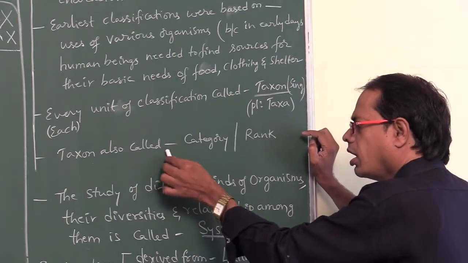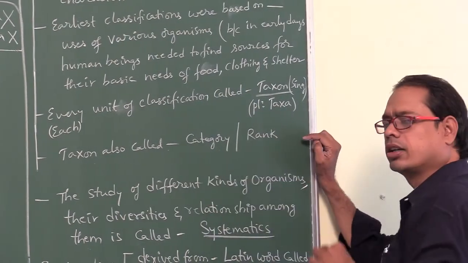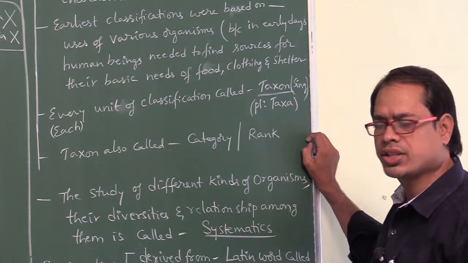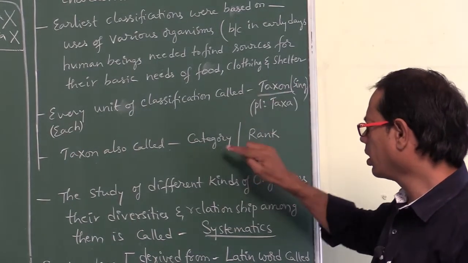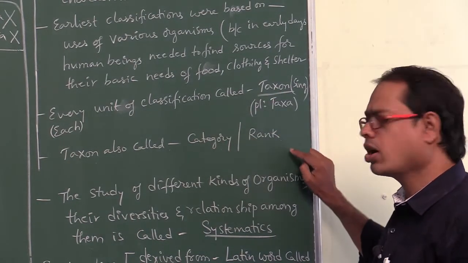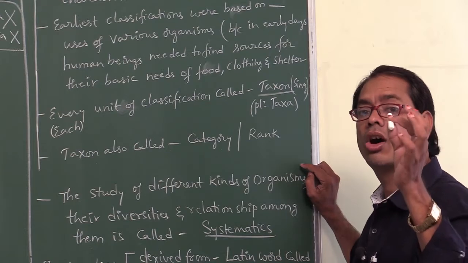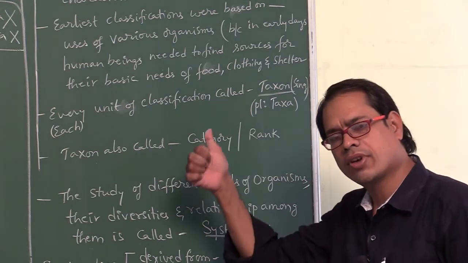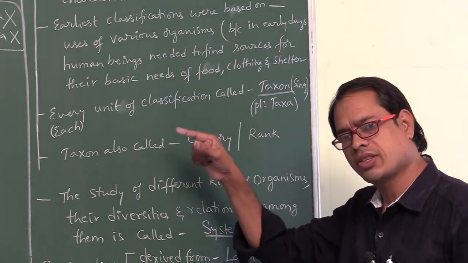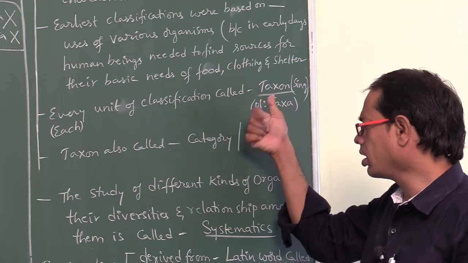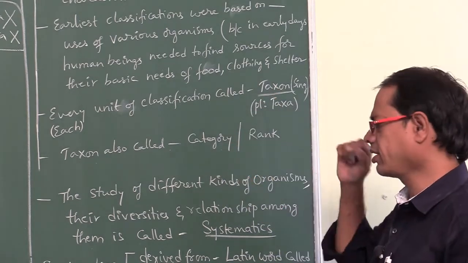Taxon is also called category or rank. So the correct answer is all of the above: taxon, category or rank.